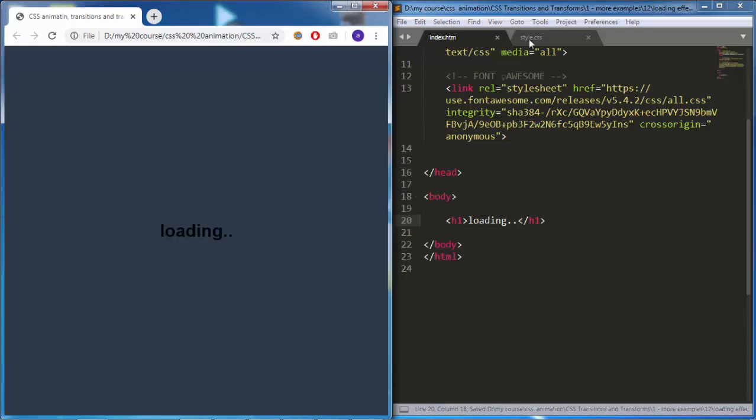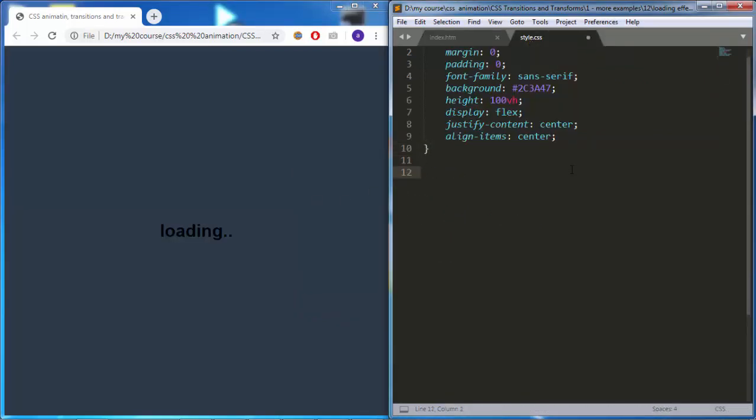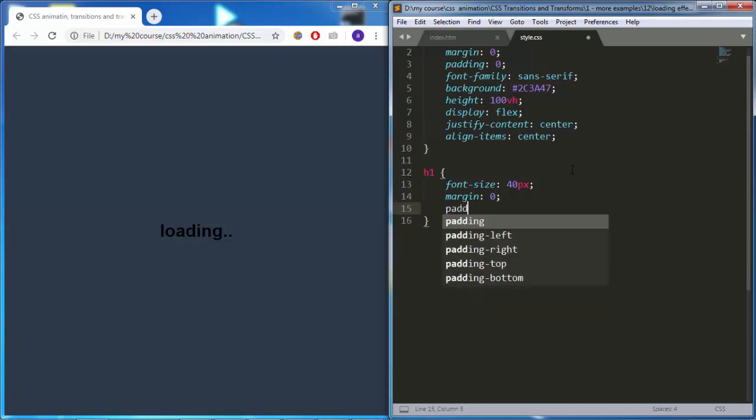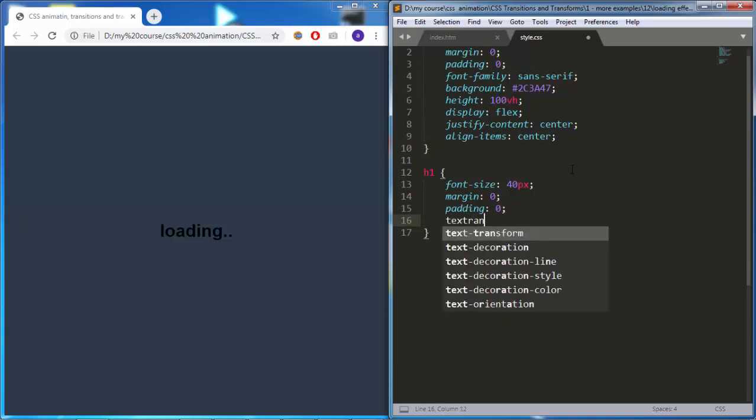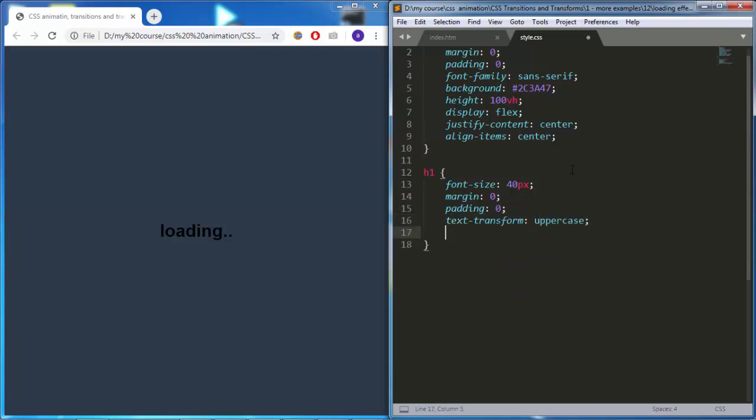Then I will go to my CSS, target this H1, and I will add font size, 40 pixels, margin, 0, padding, 0, text transform, uppercase, letter spacing, 10 pixels, color, white, and finally, position, relative.